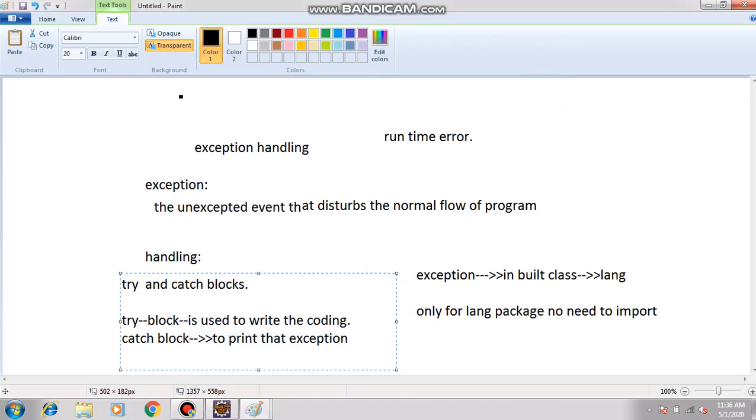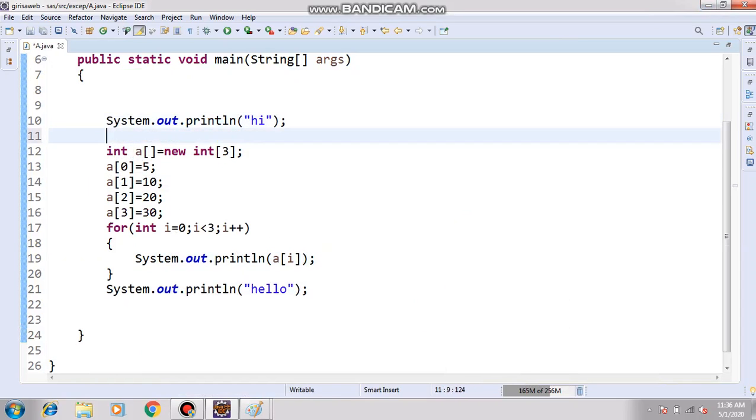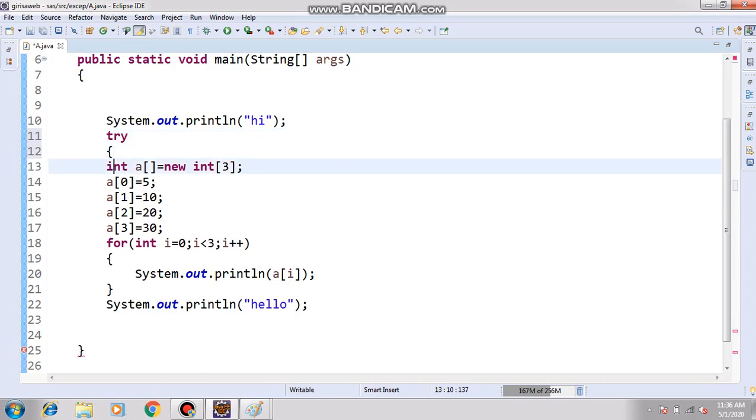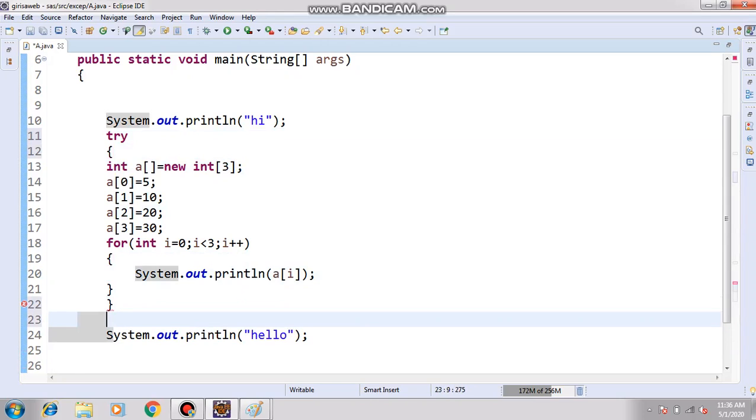So at that particular time, we are handling that exception. Now I will tell you how to use the try and catch block. Where your exception is occurring, here I am writing try. Always the code should be written inside the try block, and always try should be followed by a catch block.